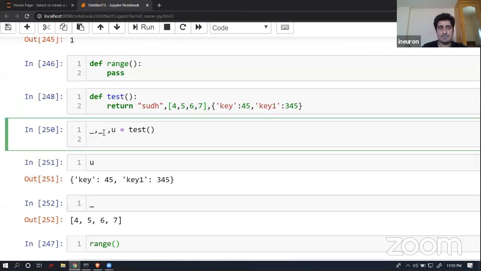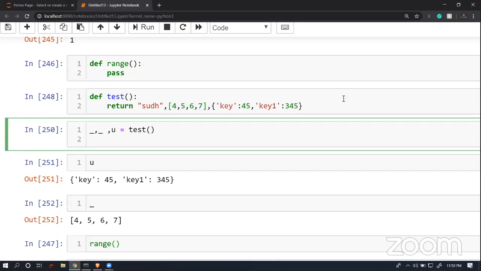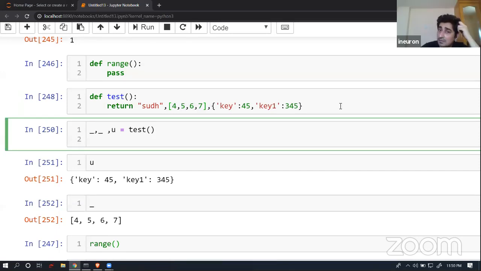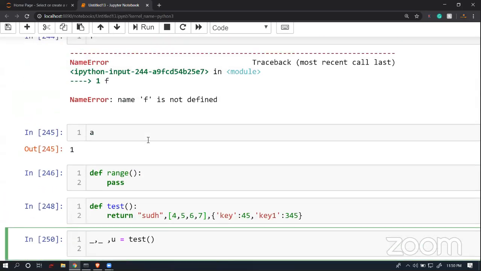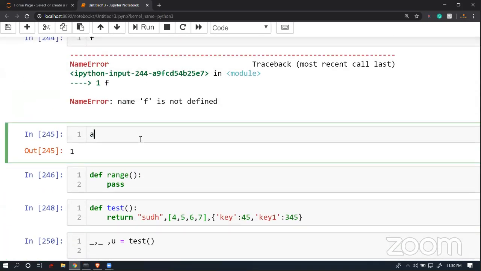Making sense? Hello. Hi, Sudhanshu. Yeah. Thanks a lot. In today's class, during tuples, you said that there is a difference with list in terms of iterating. But I can see that iterating a list and iterating a tuple makes the same.